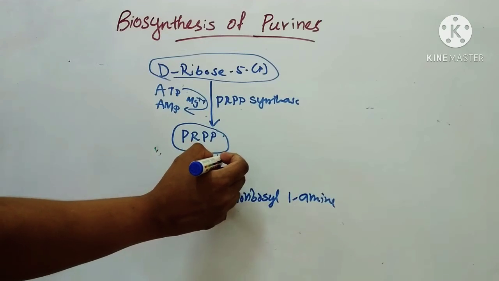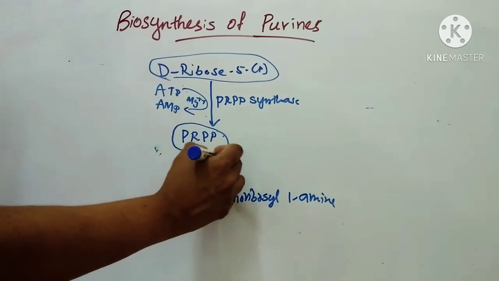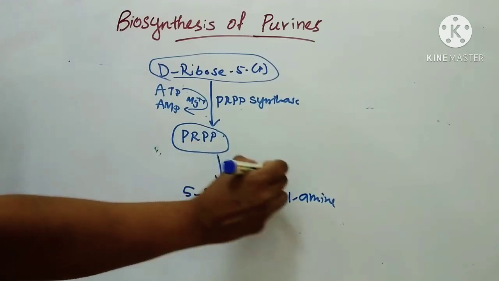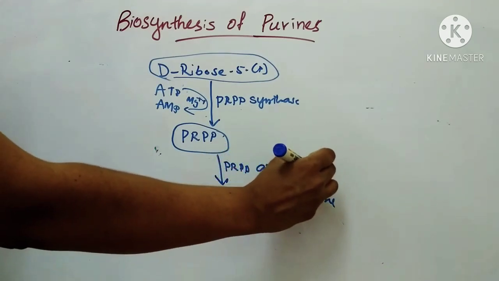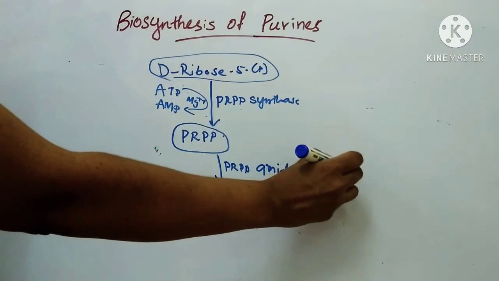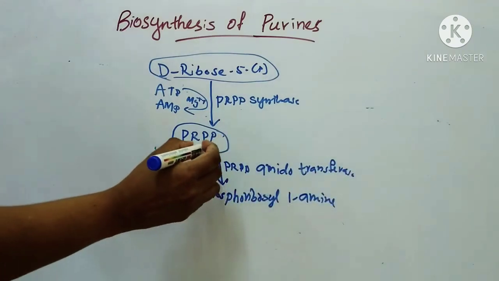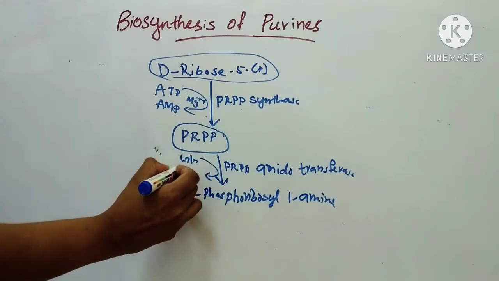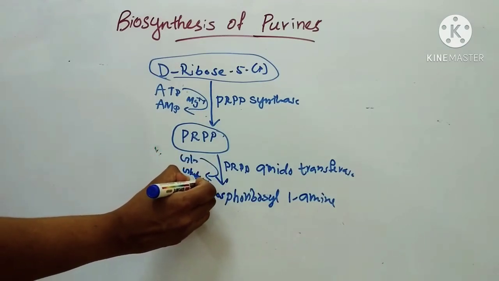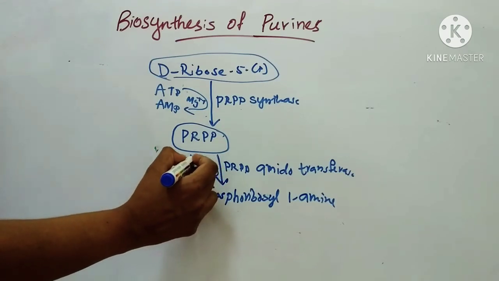This is with the help of the enzyme glutamine PRPP amidotransferase. Here glutamate is formed. Here also Mg2+ is required.